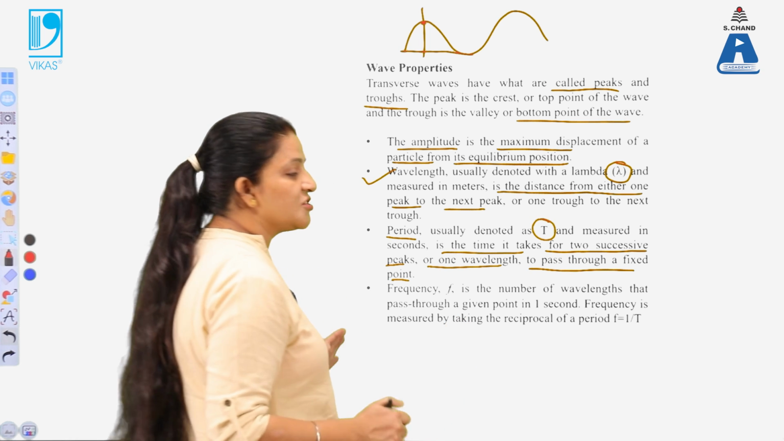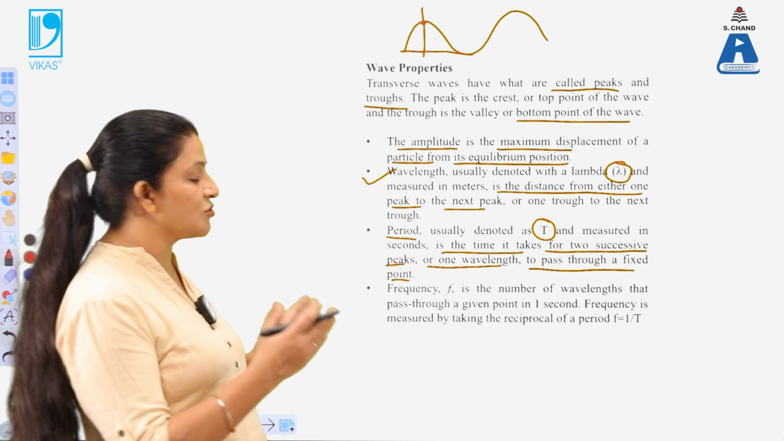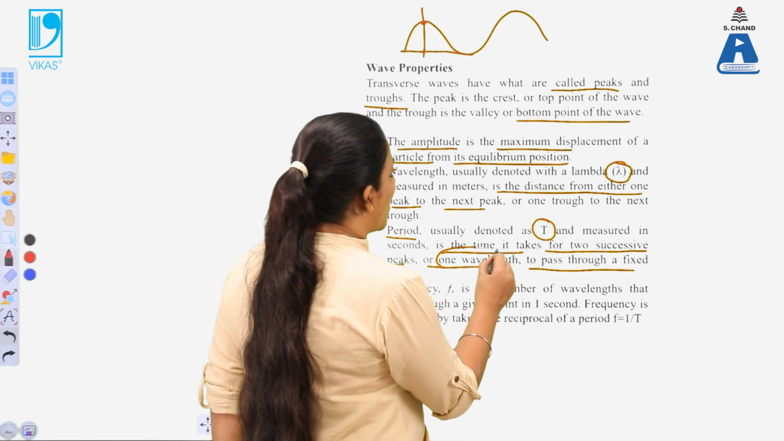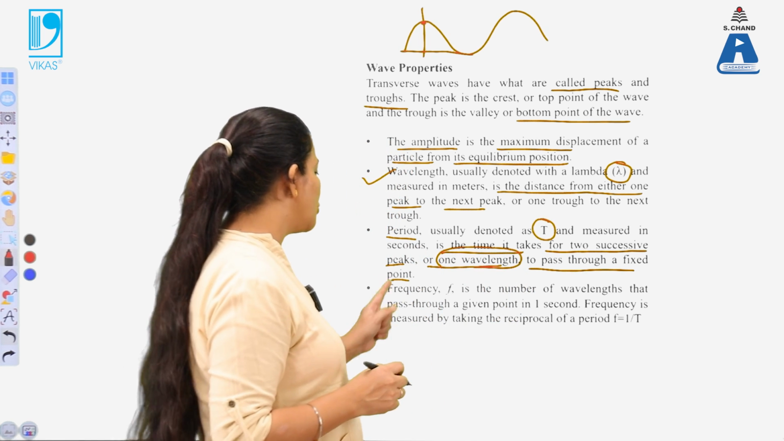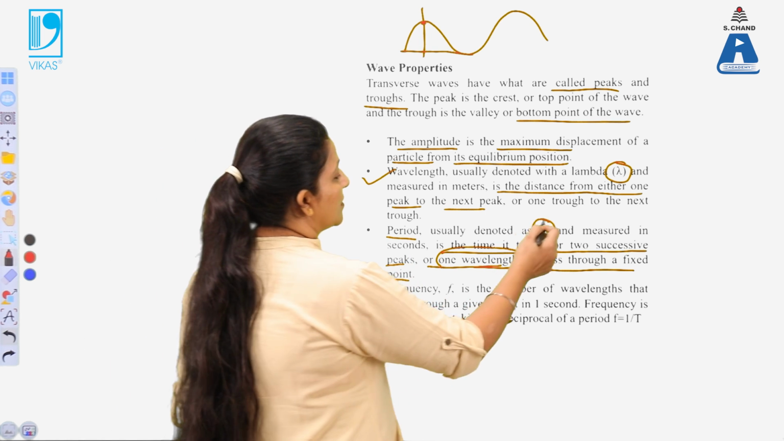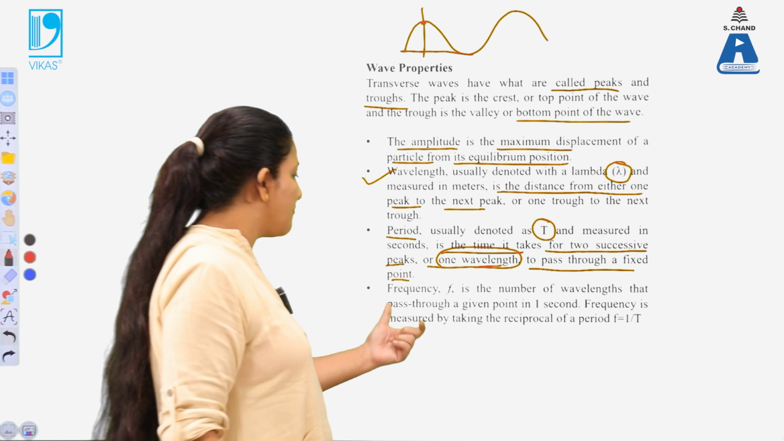Now we know that the distance between these two peaks or these two troughs is known as the wavelength. So the time taken by one wavelength to pass through a fixed point is known as the time period. Now the next point is frequency.